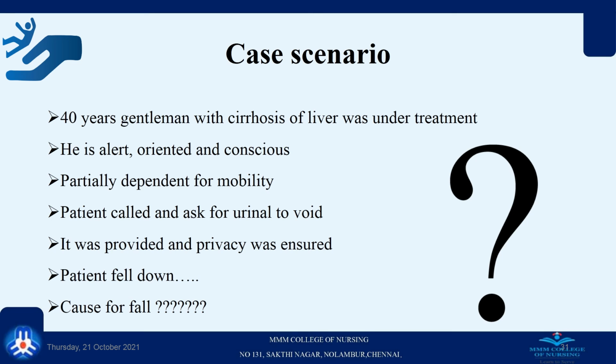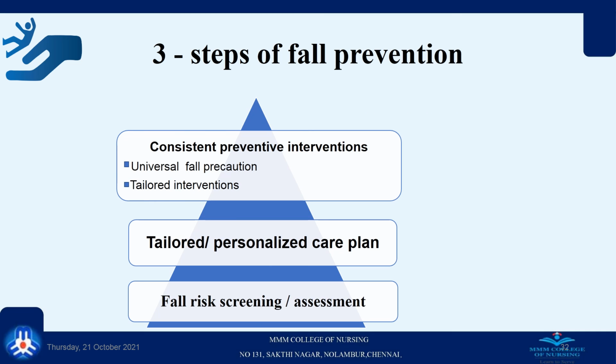So we need to see all the possible causes for fall and the appropriate precautions have to be taken to prevent the fall. Here I would like to re-insist again, we can follow the 3 steps of fall prevention. The first one is fall risk assessment and making a tailored or personalized care plan according to the patient's issues and consistent preventive interventions. It may be by using the universal fall precautions or tailored interventions.